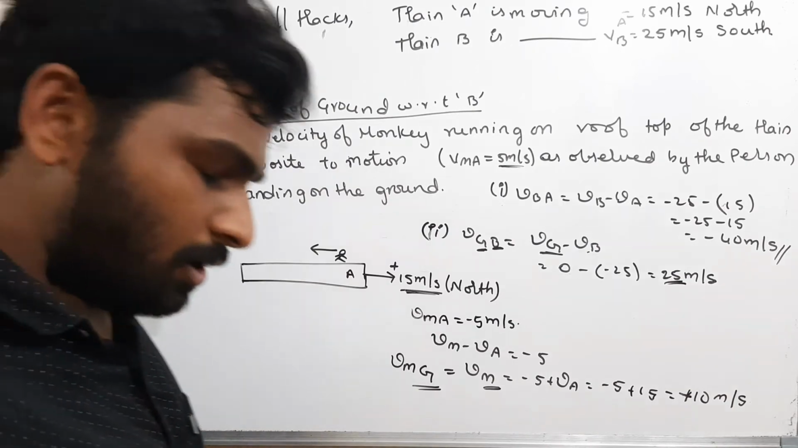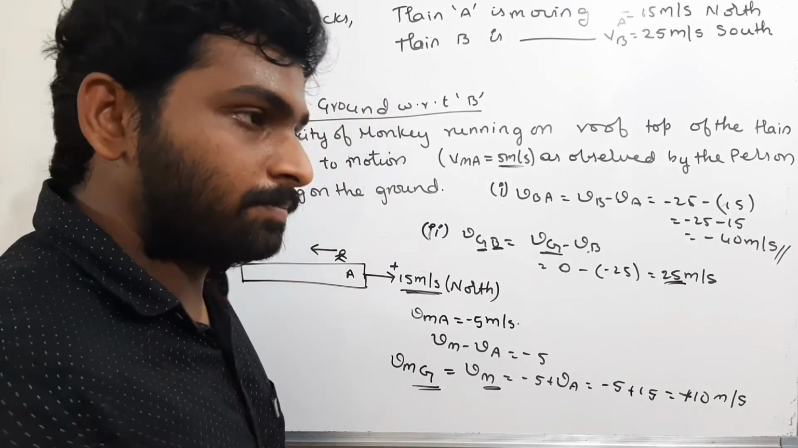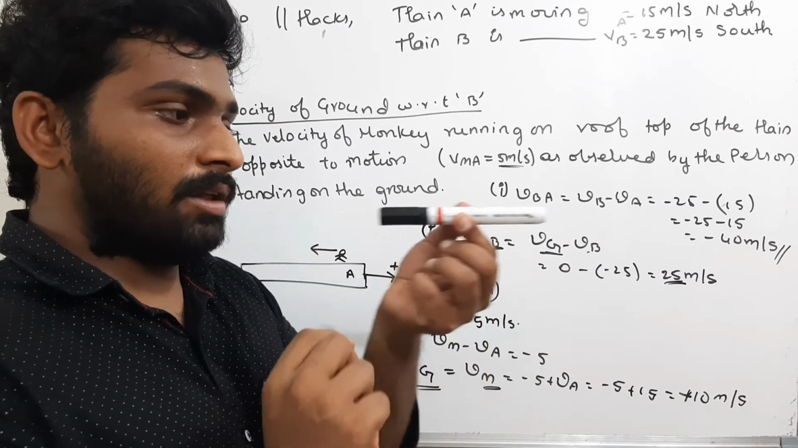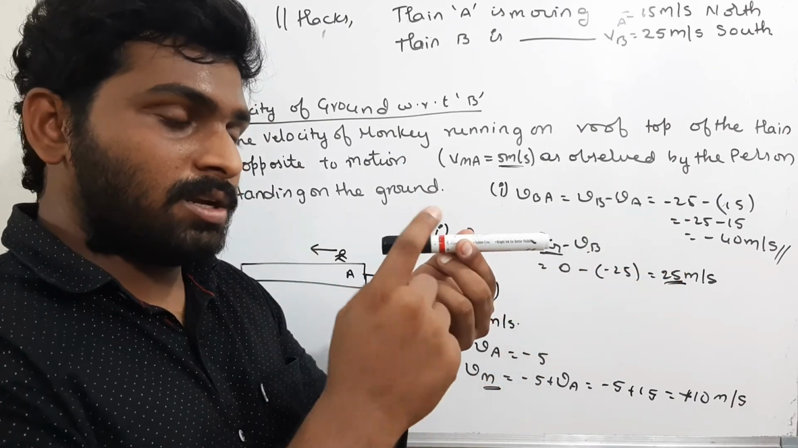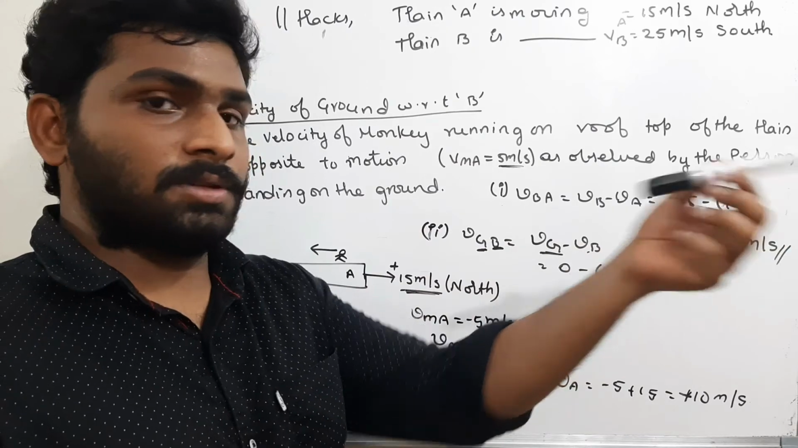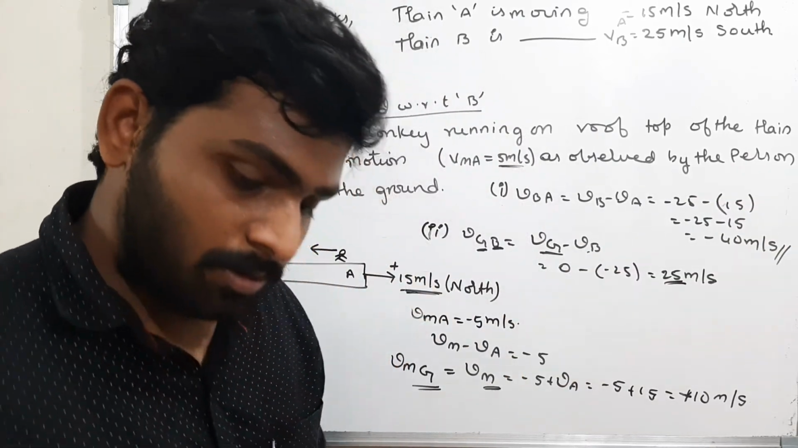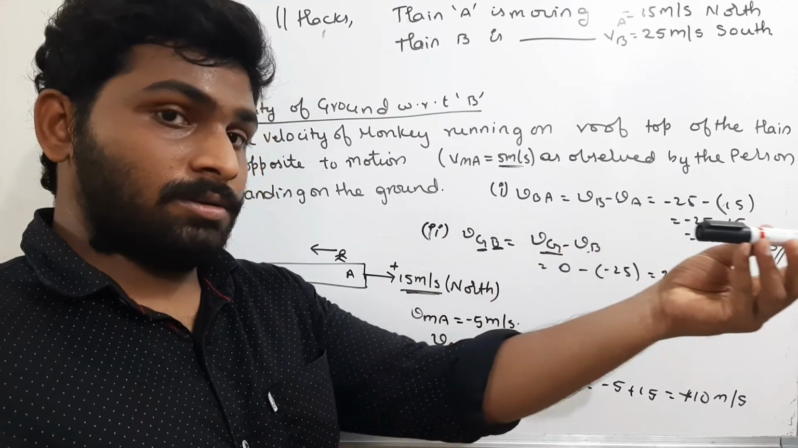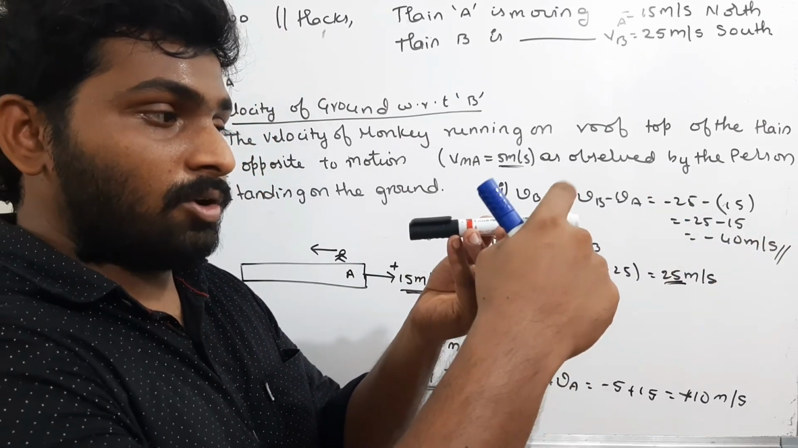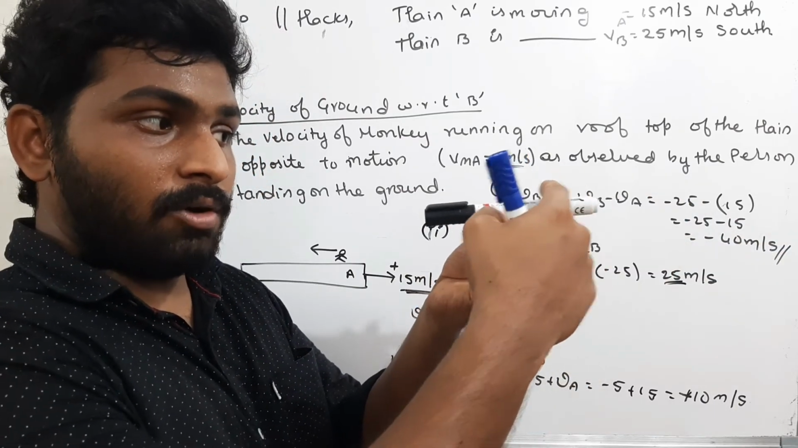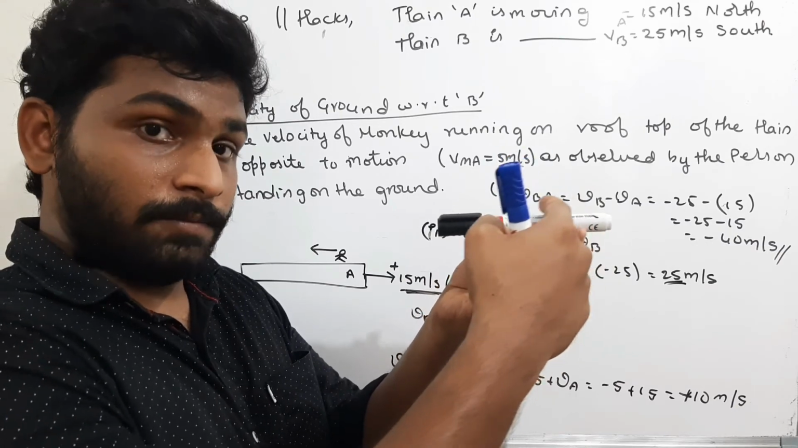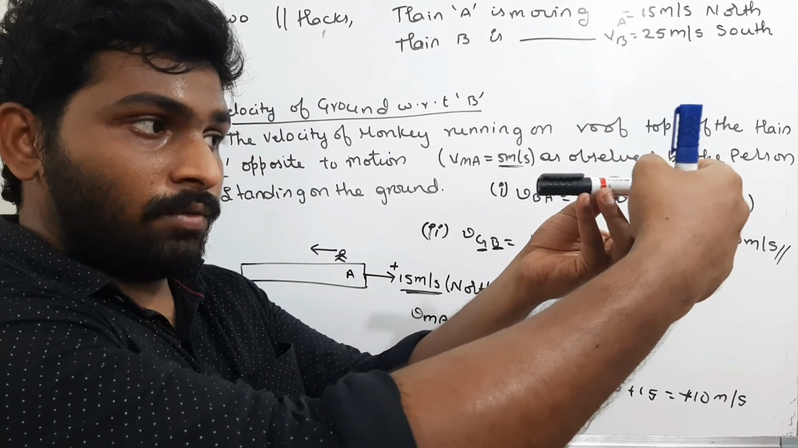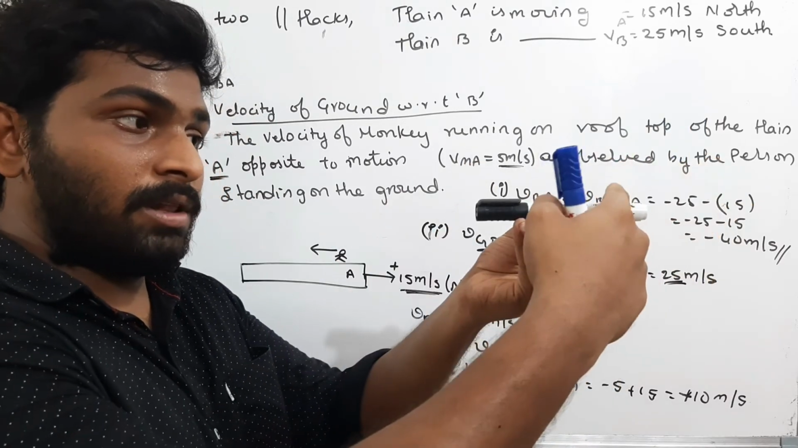Now, very simple. Understand, try to imagine. This is train A. This train A is moving like this, and you are seeing that train A is moving with a speed of 15 meters per second. Well and good. Now there is a monkey on the top. This monkey is moving forward with 5 meters per second on the train. The train is moving 15 meters per second, the monkey is moving 5 meters per second. With what speed will you feel the monkey is moving?